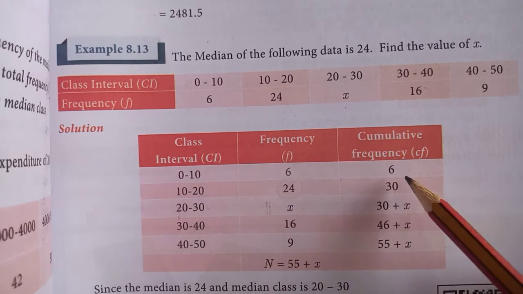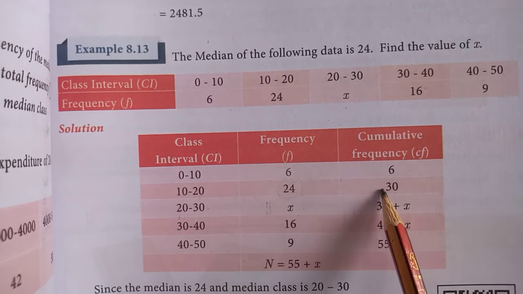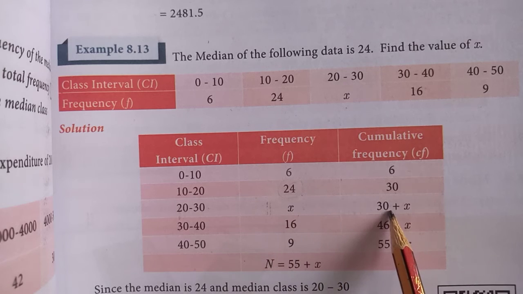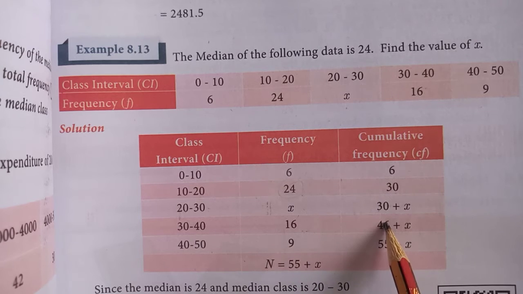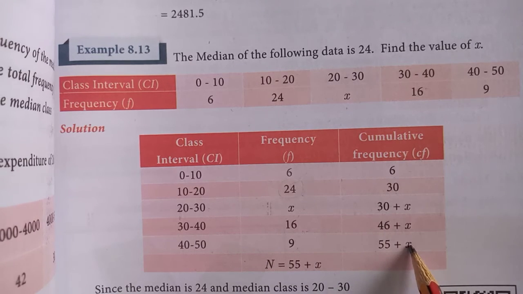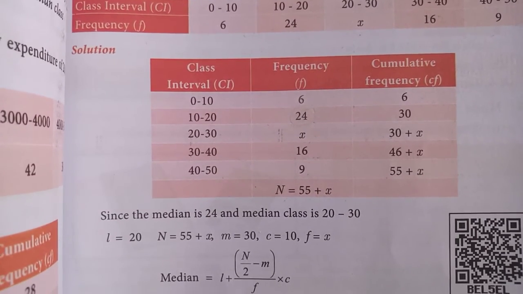Then you know how to find the cumulative frequency. First write 6. 6 plus 24 is 30. 30 plus x is 30 plus x. And 30 plus x plus 16: you just add the constants, so 30 plus 16 is 46 plus x. 46 plus 9 is 55 plus x. So now you know capital N is equal to 55 plus x.